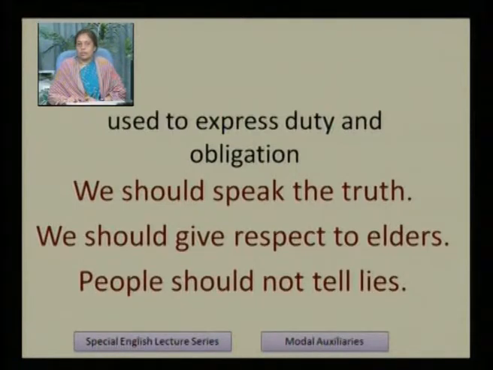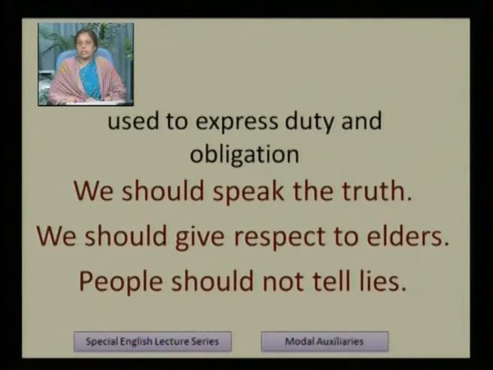So here it is necessary to speak the truth, but you have to use a modal verb. We should give respect to elders. Here, it is our duty to respect elders. People should not tell lies. It is also our duty not to tell lies. So this is a negative sentence. Negative we can make, affirmative we can make, and interrogative also we can make.